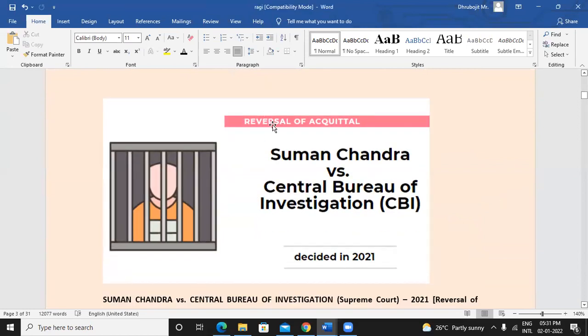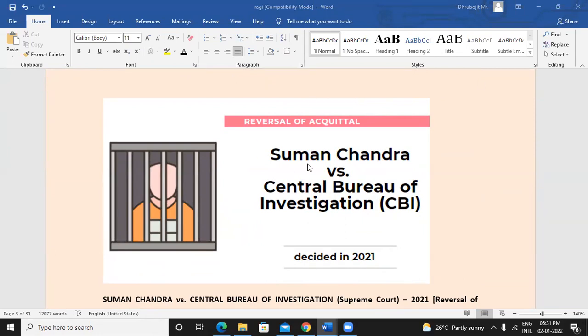Next case is reversal of acquittal. So what is acquittal? Finding someone not guilty, correct.